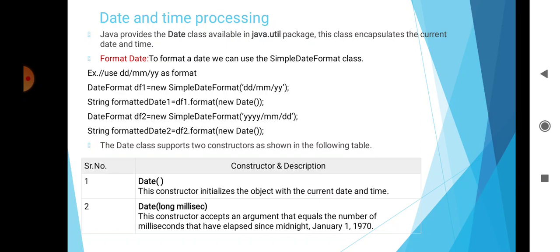Then the Date class supports two constructors. First is Date(). This constructor initializes the object with the current date and time. And the second constructor is Date(long millisecond). This constructor accepts an argument that equals the number of milliseconds that have elapsed since midnight, January 1st, 1970.